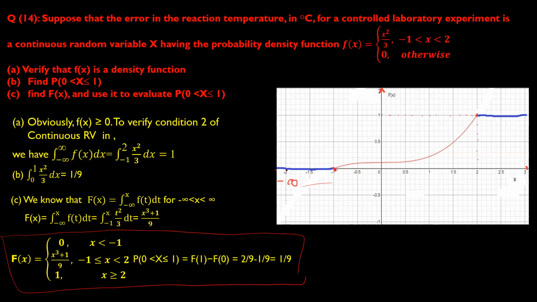For the rest of the values it will be 0 here, and then the final value will go up to 1. So this curve is x cube plus 1 by 9 between -1 and 2. This is the CDF.